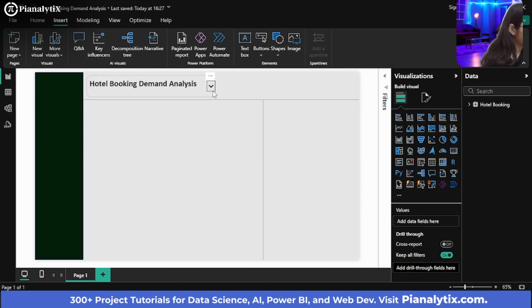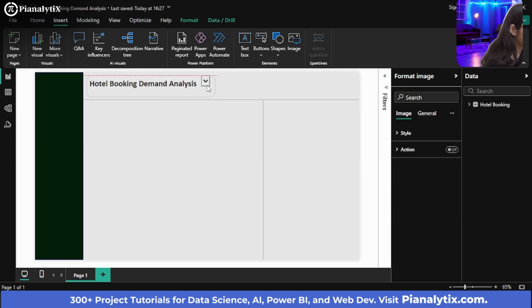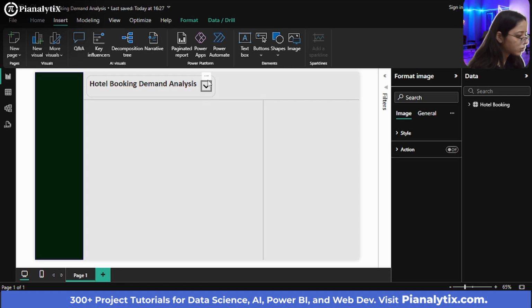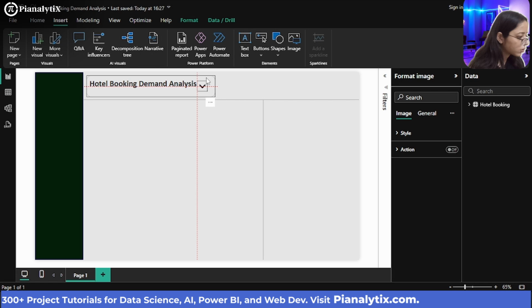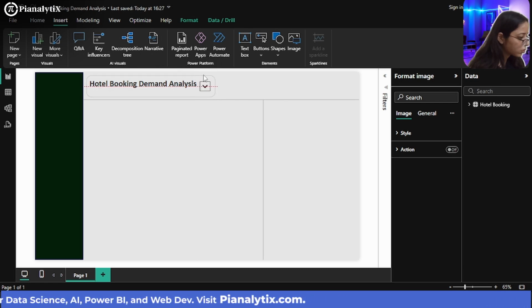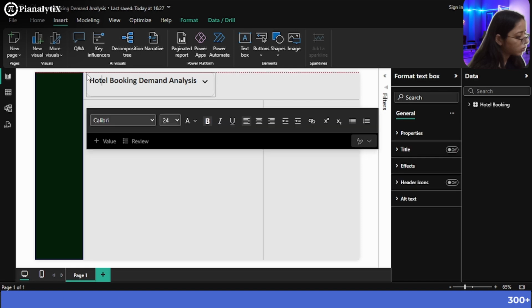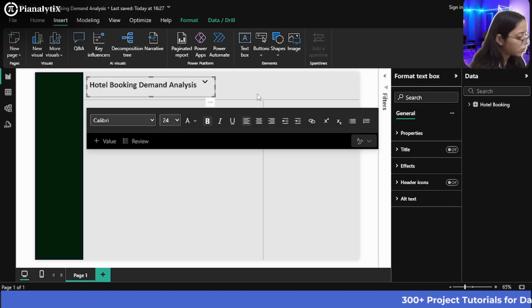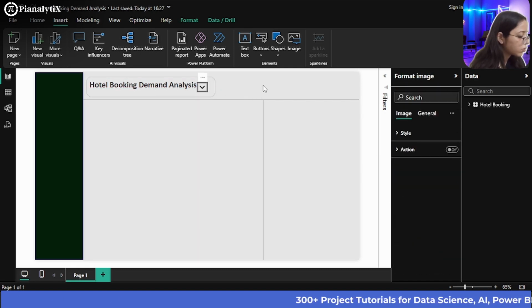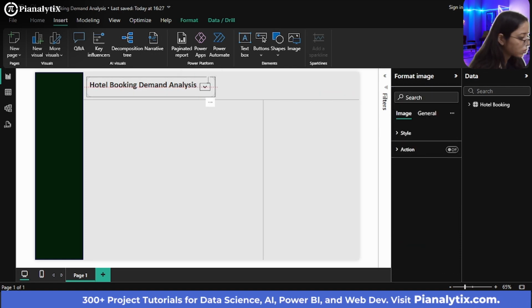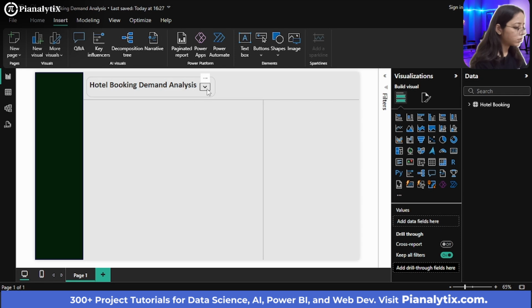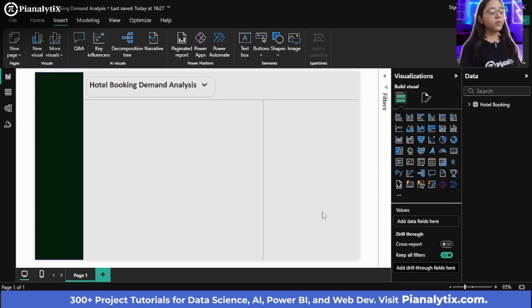It looks much better, I'll say. Make sure this arrow fits in right here. So now we have created the title also for our dashboard.